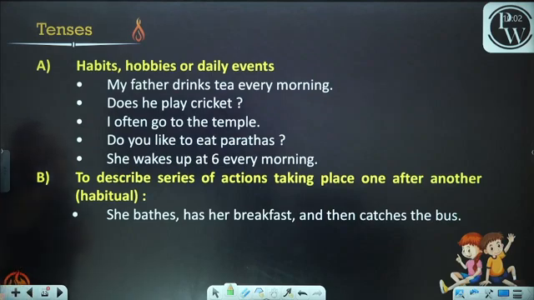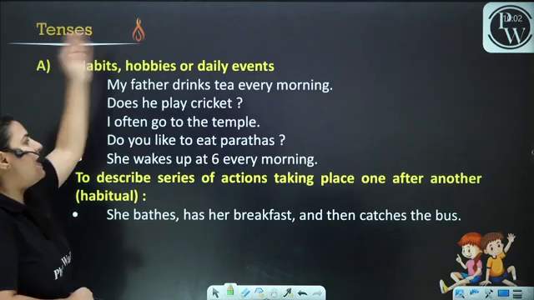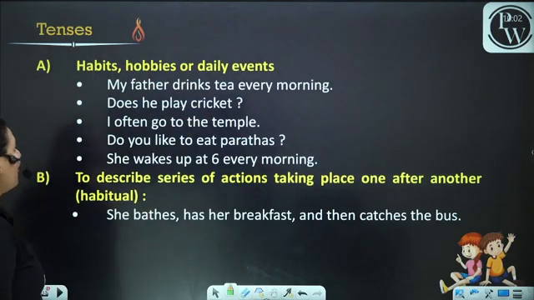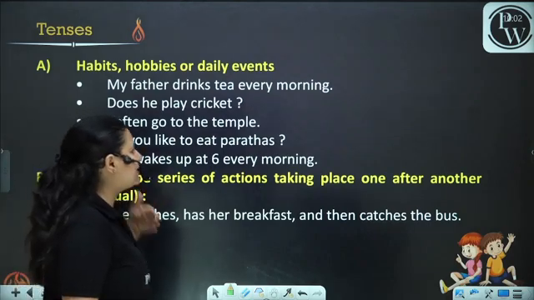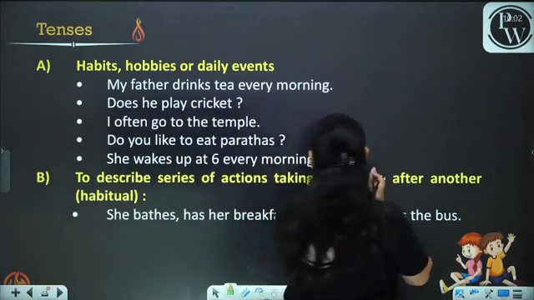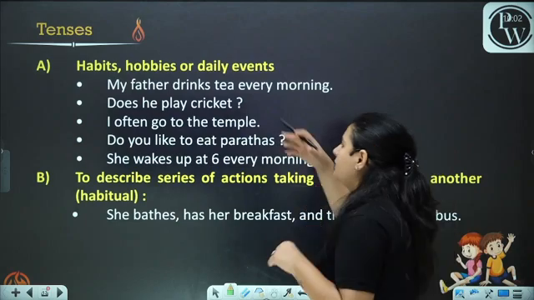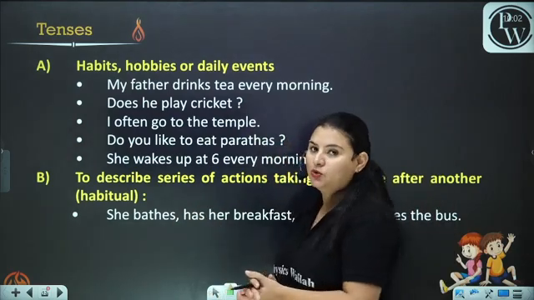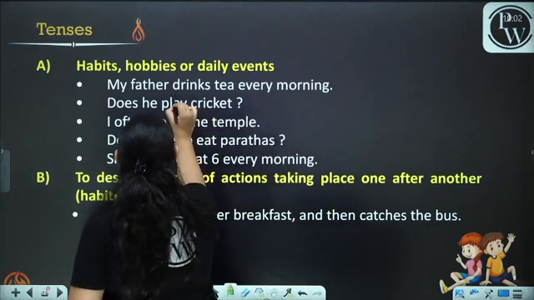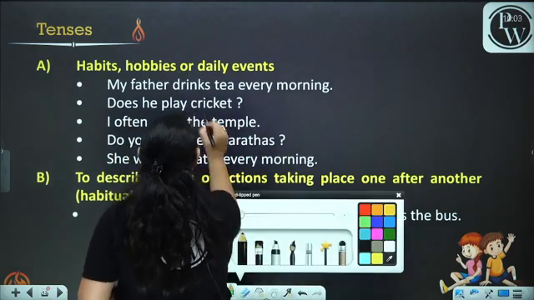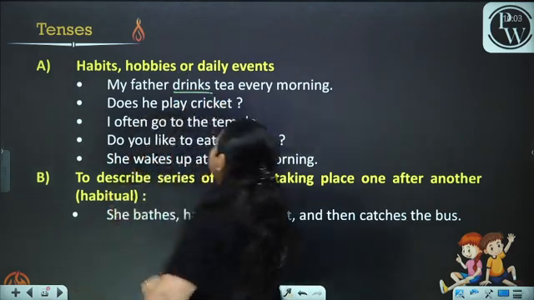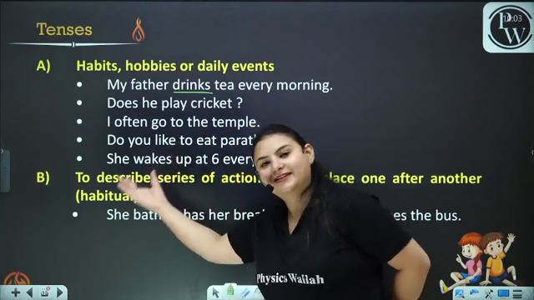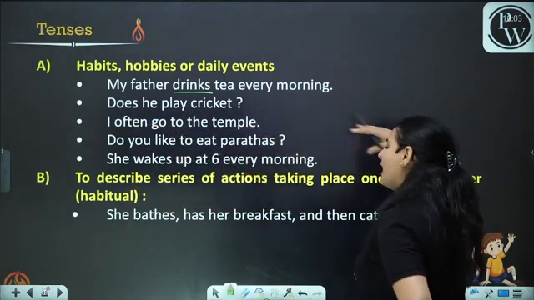Now, habits, hobbies, and daily events. My father drinks tea every morning. This is his habit. Okay, that is why we use V1 with it. My father drinks. Now, to learn it, you have to underline the verb.